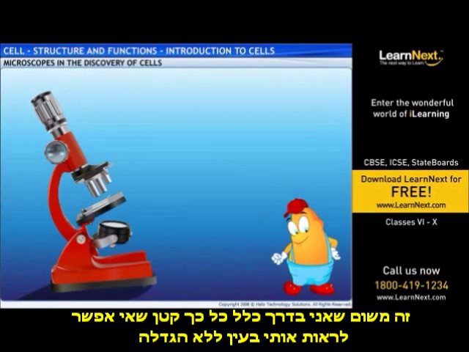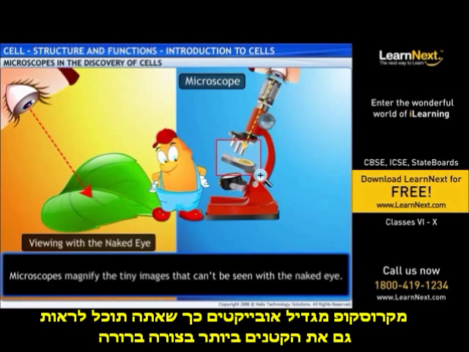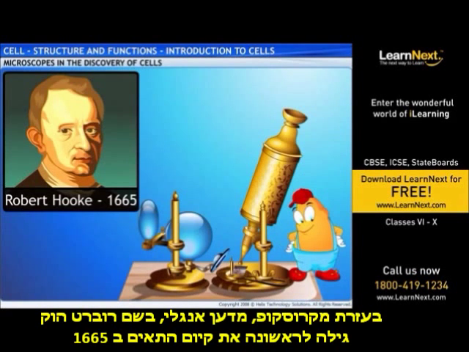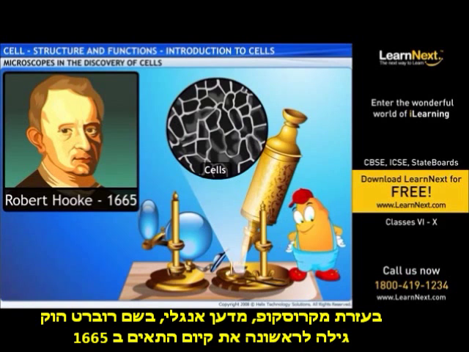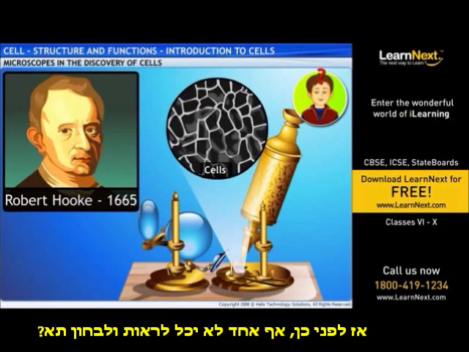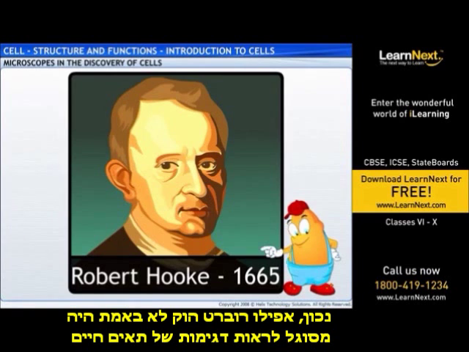That's because I'm generally so small that I can't be seen with the naked eye. A microscope magnifies objects so that you can see even the tiny ones clearly. With the help of a microscope, an English scientist, Robert Hooke, first discovered the existence of cells in 1665. So before that, no one had been able to examine a cell? Right. Even Robert Hooke wasn't really able to see samples of living cells.